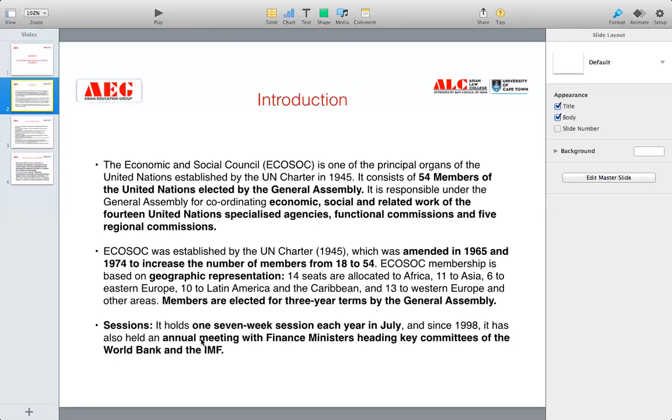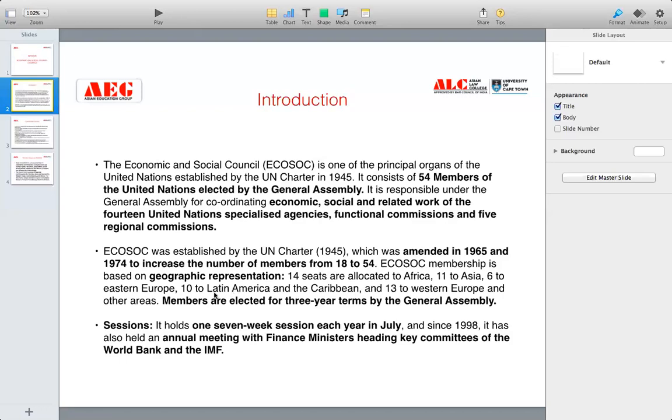Six seats go to Eastern Europe. Eastern Europe is basically the Russia part, the erstwhile USSR, those countries. Ten members are taken from Latin America. Latin America is basically South America.